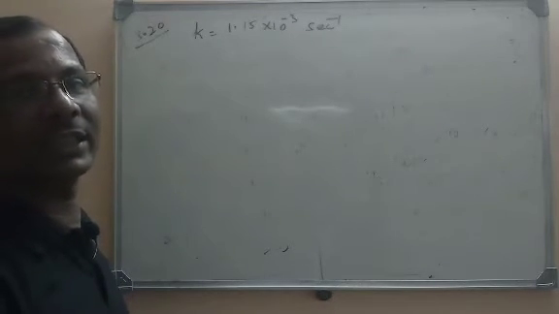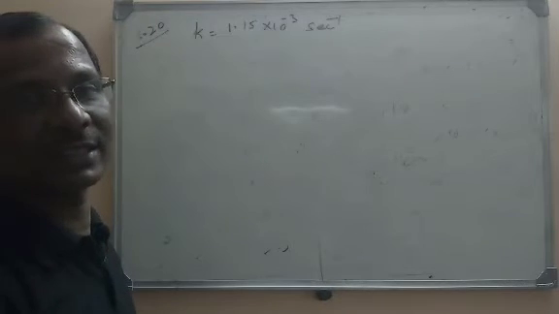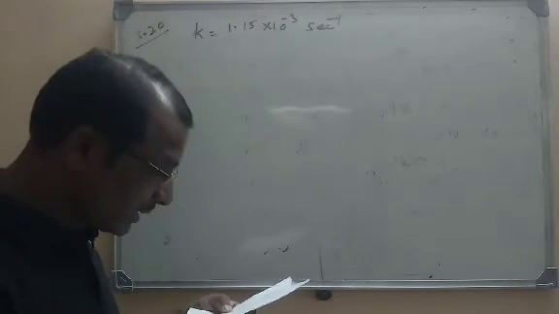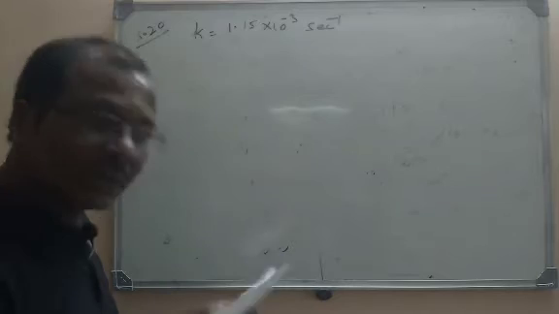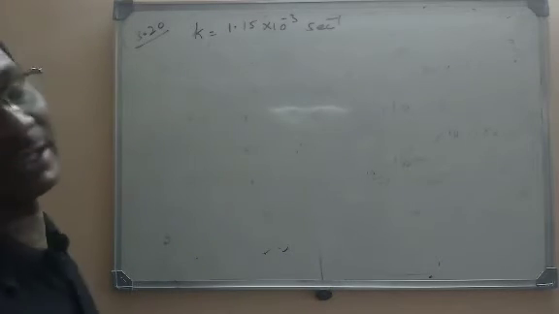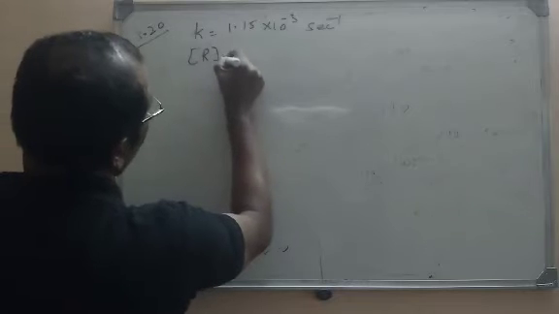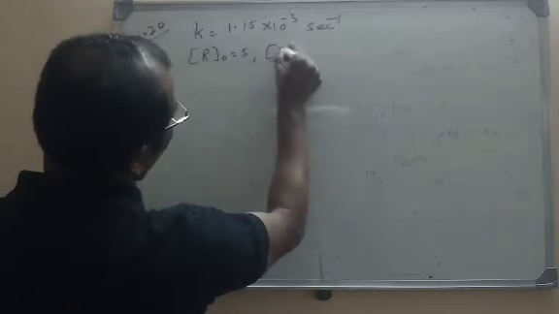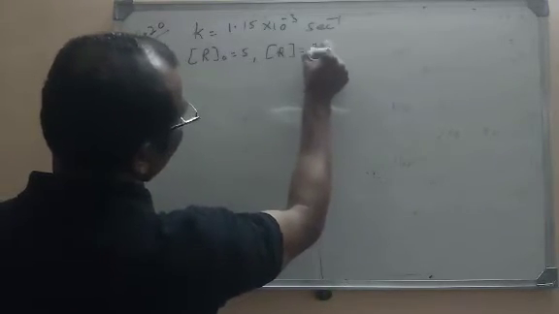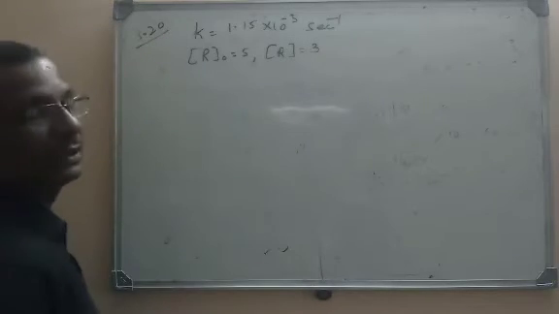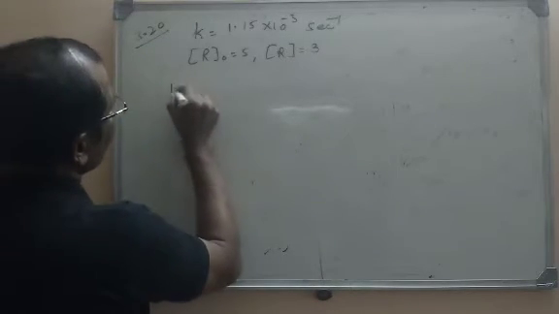Initial concentration you can take as 5 grams. Final concentration you can take as 3 grams. So what is the time required? It is a first order reaction, so the initial concentration is 5 and the concentration after time t is 3 grams. Now what is the first order rate equation?